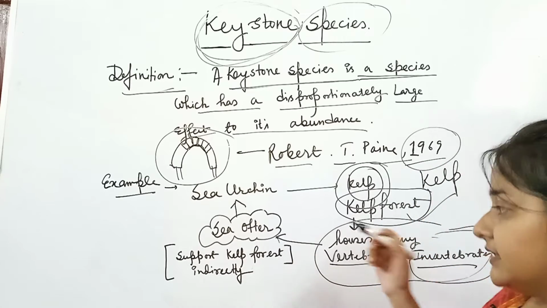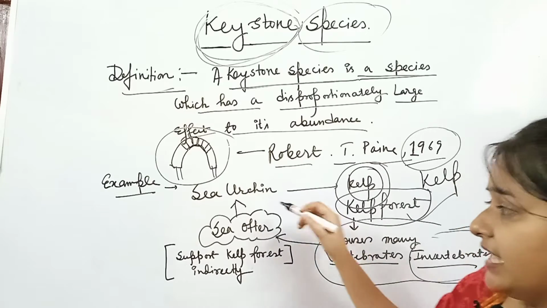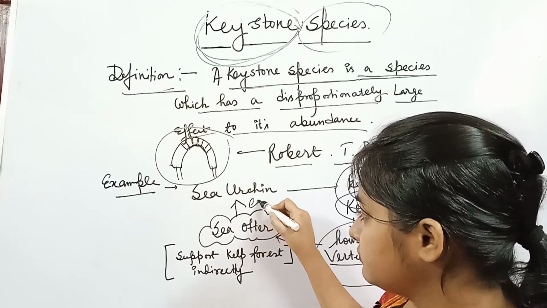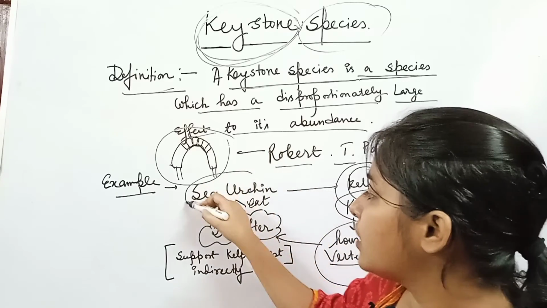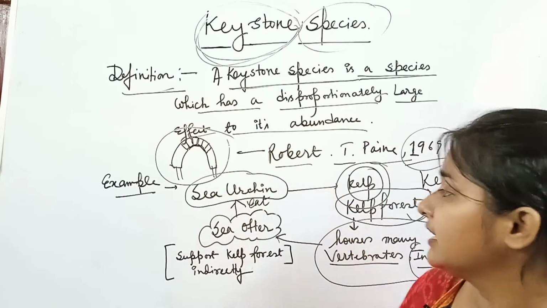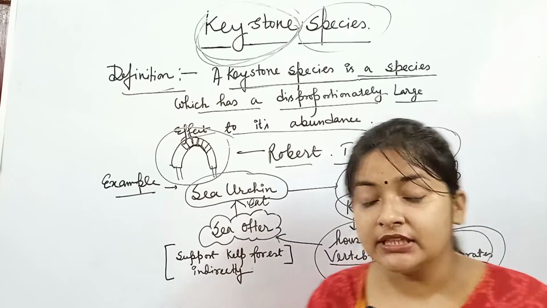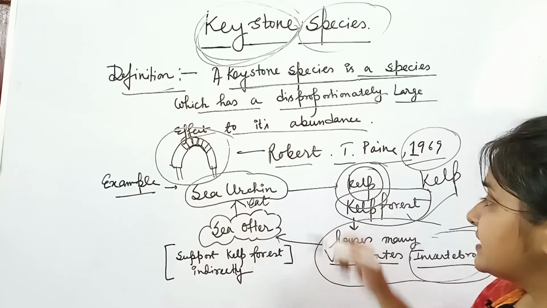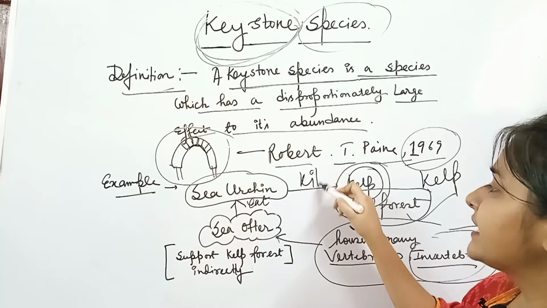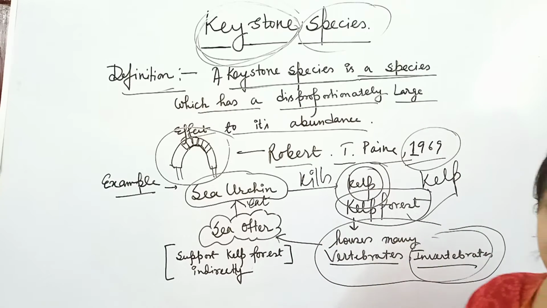How? The sea otter feeds upon the sea urchin. The sea urchin is also an invertebrate present inside the ocean. What does the sea urchin do? The sea urchin kills the entire kelp forest.